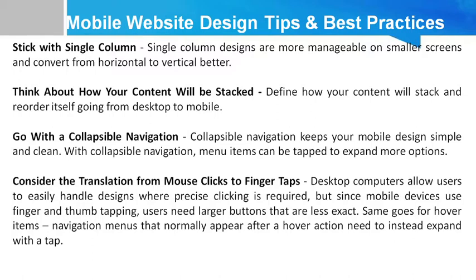The next tip is consider the translation from mouse clicks to finger taps. You know that in desktop computers, we easily handle the cursor by using the mouse, and the size of the mouse pointer is very small. But when we are clicking on mobile devices, we are using a finger or a thumb, and that size is big as compared to a mouse click. So users need large buttons that are less exact.